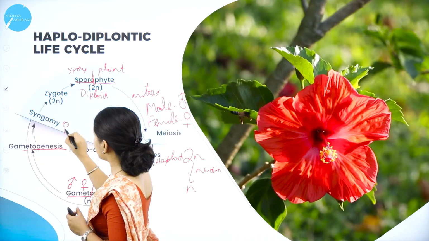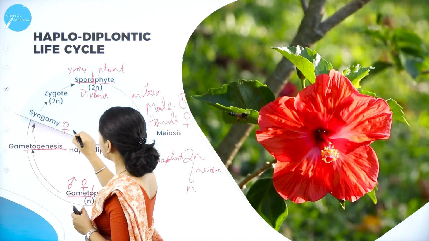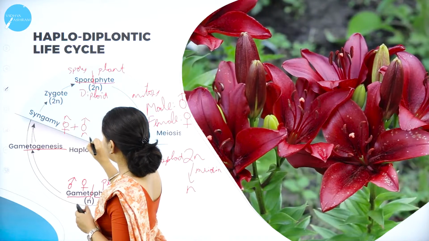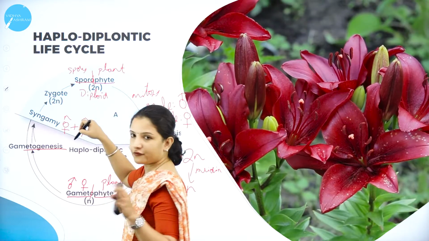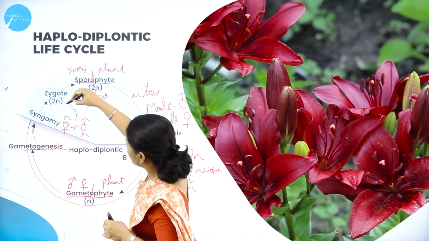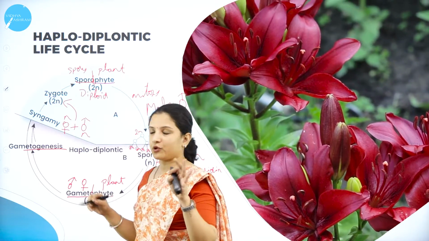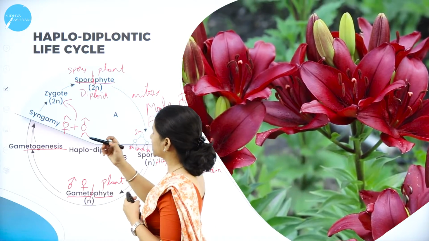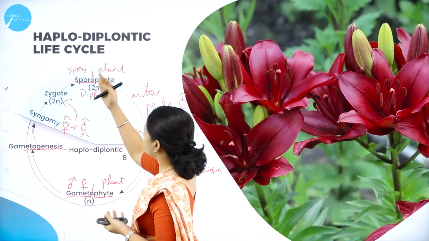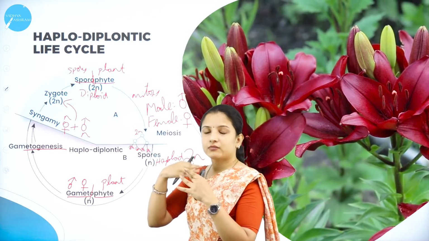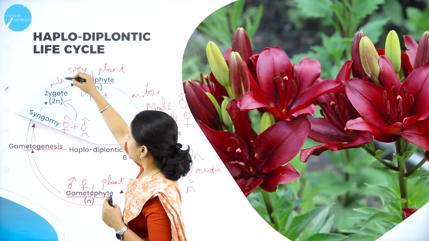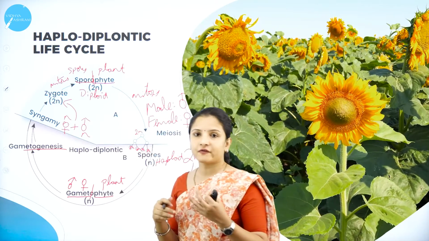Say for example, again I will write it here, female will fuse with the male. So female is haploid here, male is haploid. Therefore, when fusion occurs, they will produce the zygote which is diploid. N plus N, it will become diploid. Now this diploid zygote will again undergo mitosis, that is equational division, mitosis. Then they will produce the sporophyte.